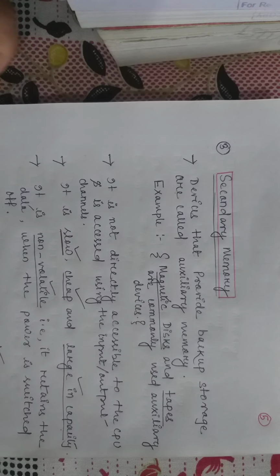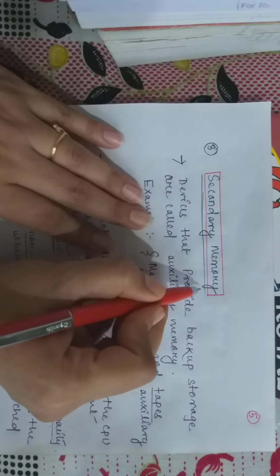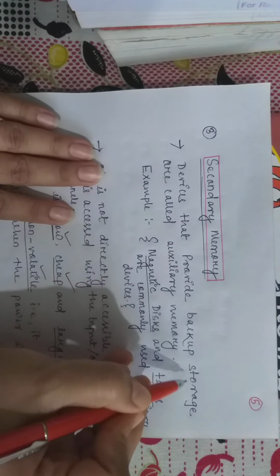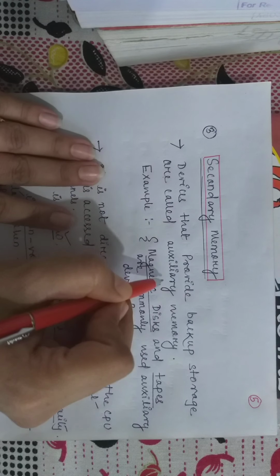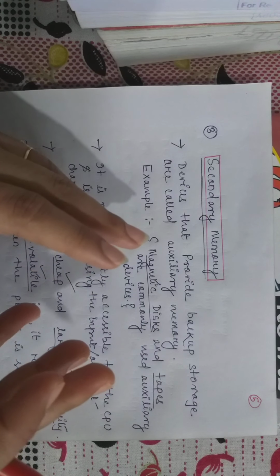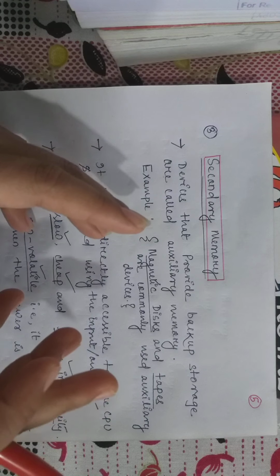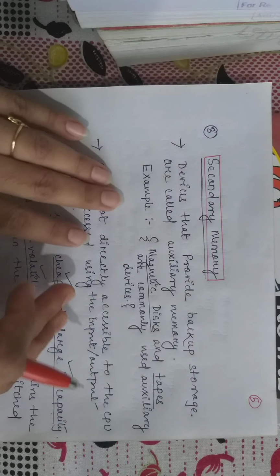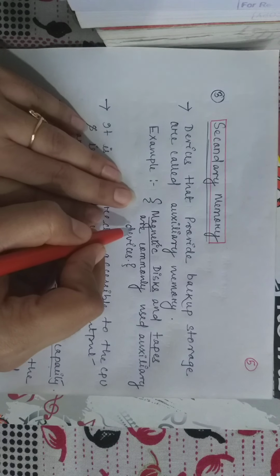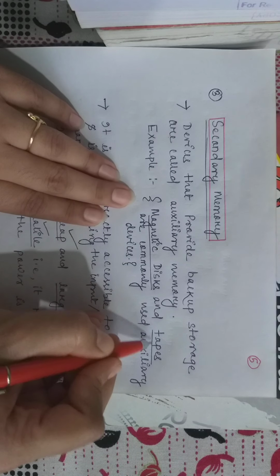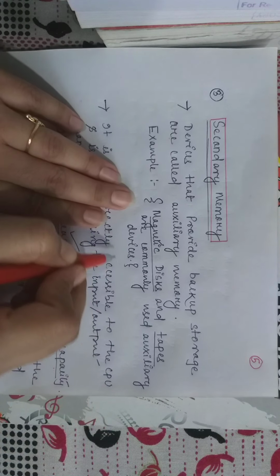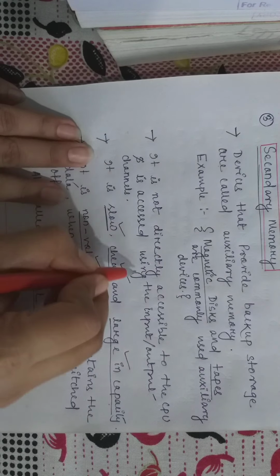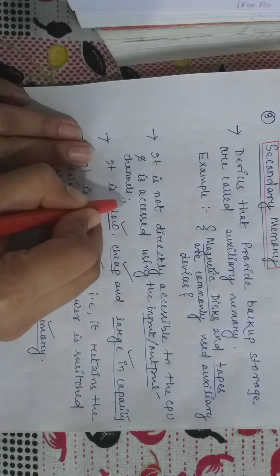Then comes the next term, the secondary memory. The secondary memory means the devices that provide backup storage, called auxiliary memory. Whenever we need some extra memory, we get the idea, oh yes, the secondary memory. Examples are magnetic disks and tapes, which are commonly used auxiliary devices. It is not directly accessible to the CPU, but it is accessed using the input and output channels.